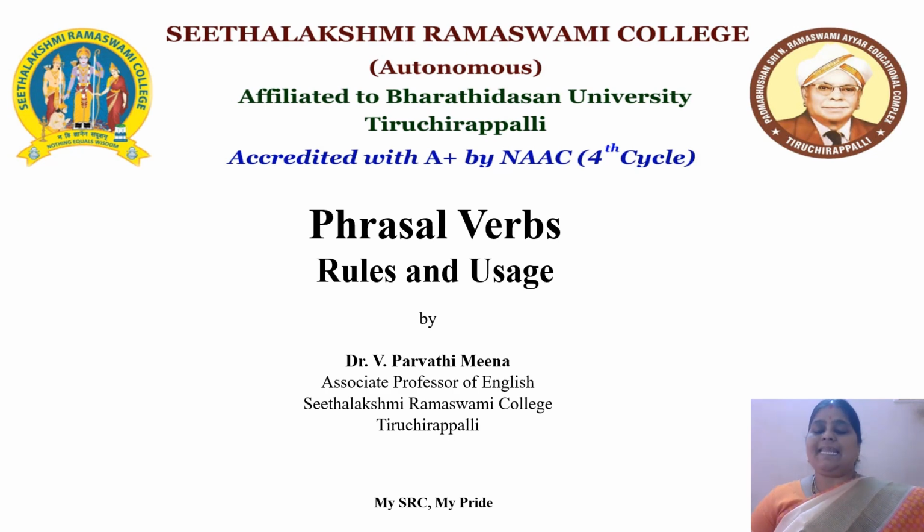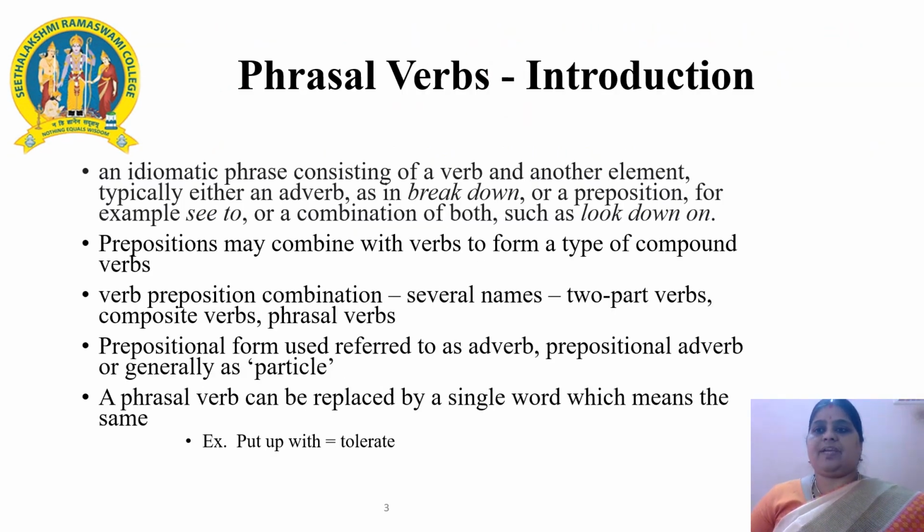Let us delve deeply into phrasal verbs, their rules and usage. It is an idiomatic phrase consisting of a verb and other elements like adverbs, prepositions, or a combination of both. For example, break down, see to, look down on, respectively. Phrasal verbs are a kind of compound words. They are called by several other names like two-part verbs and composite verbs. The prepositions or adverbs that are attached to a verb are otherwise called particles.